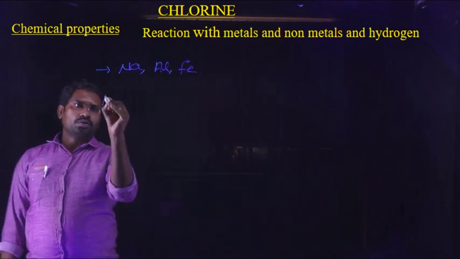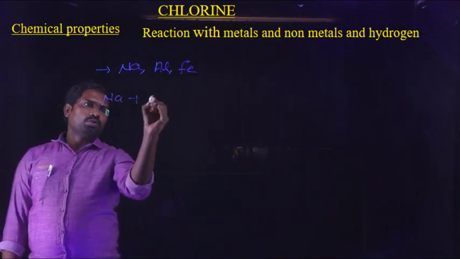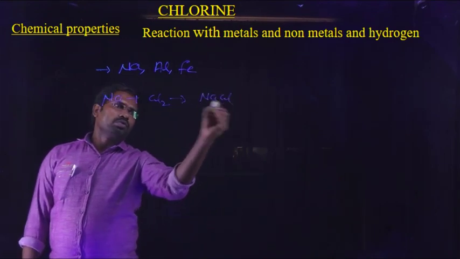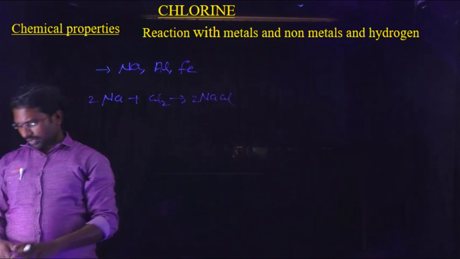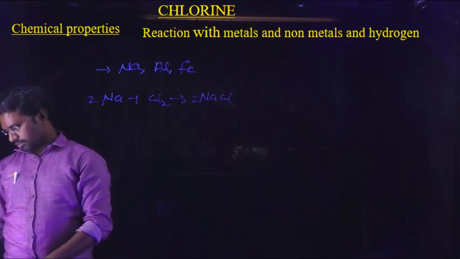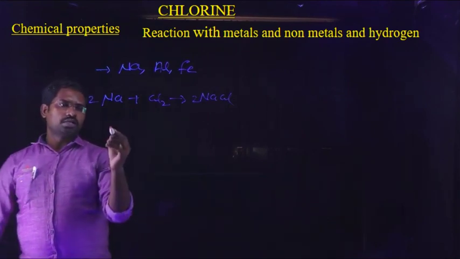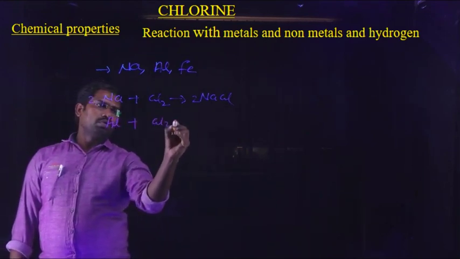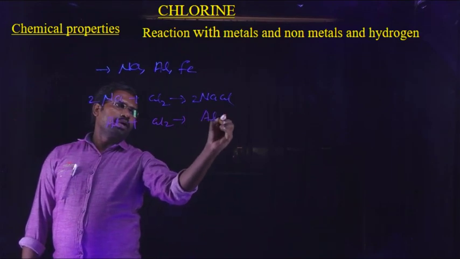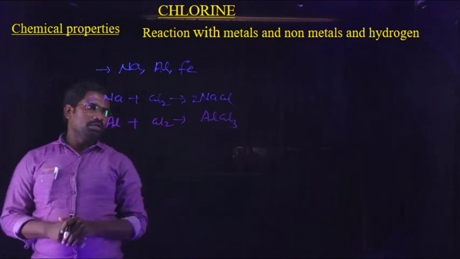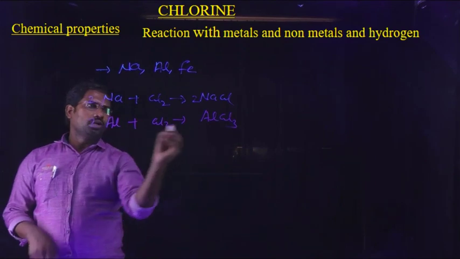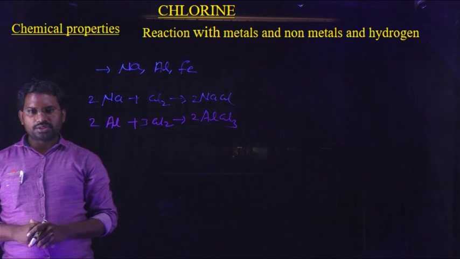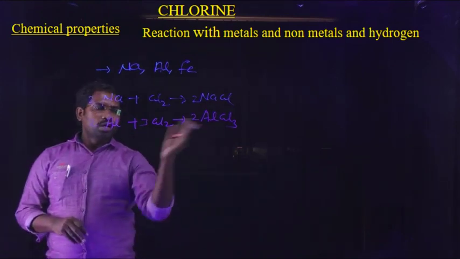For example, sodium reacts with chlorine to form sodium chloride. Next, aluminum reacts with chlorine to form aluminum chloride, AlCl3. Once we complete writing the equation, we have to check the balance.